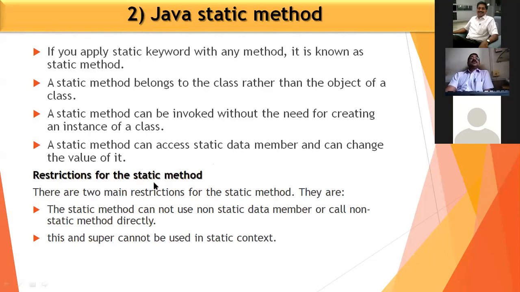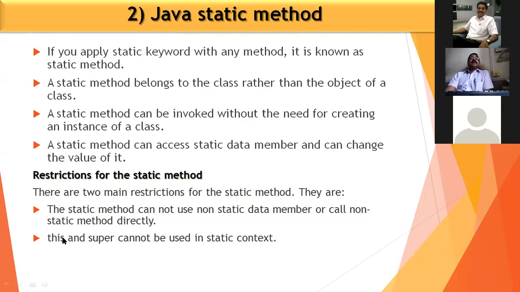What are the restrictions for the static method? There are many restrictions. The static method cannot use non-static data members or call a non-static method directly. Also, this and super cannot be used in a static context.